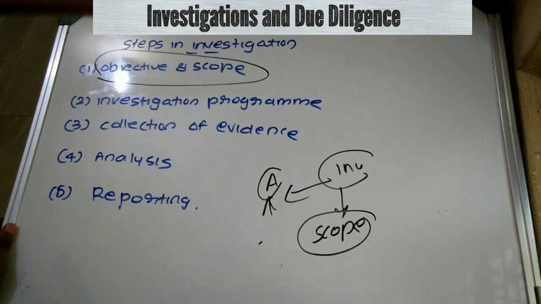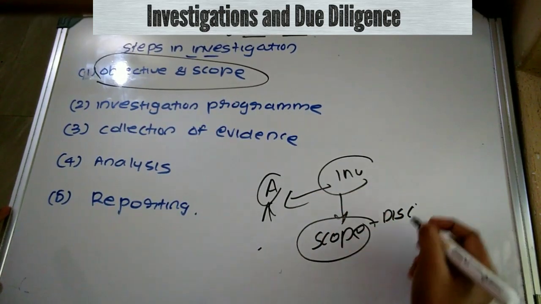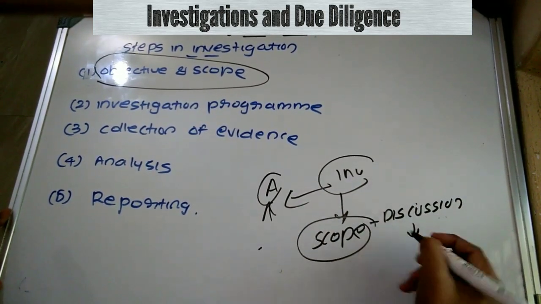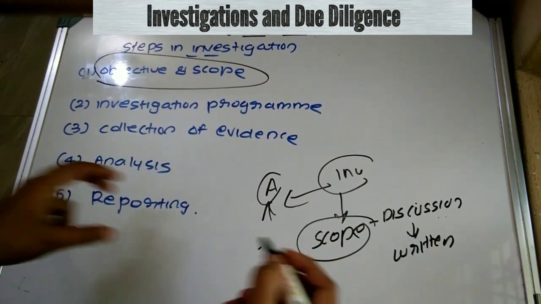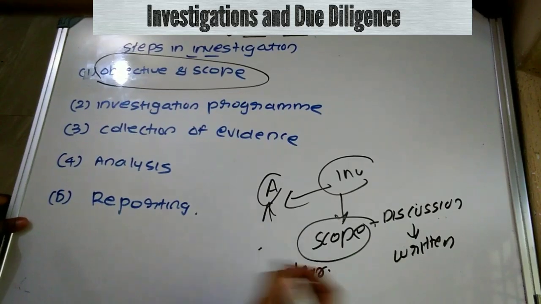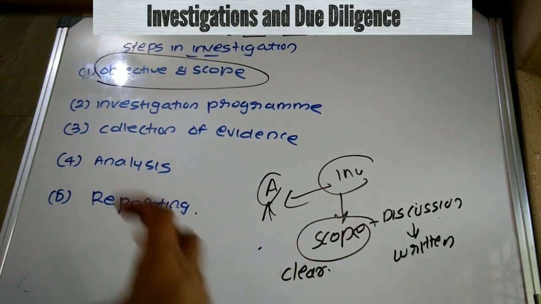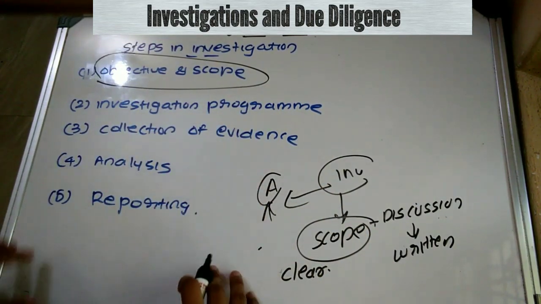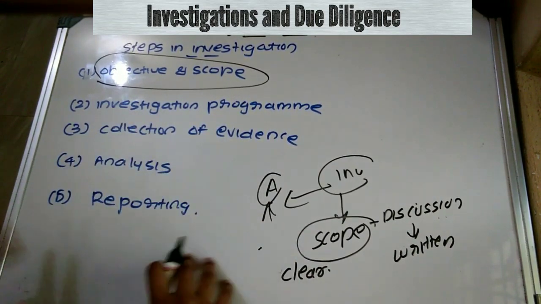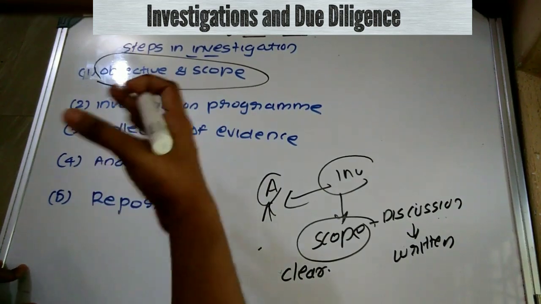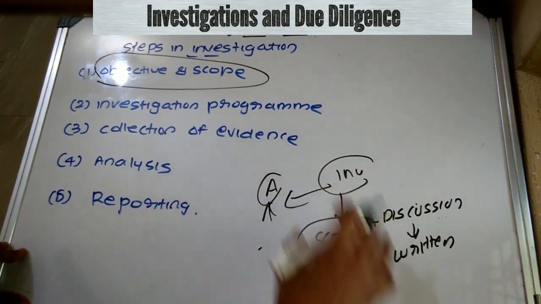These can be determined by having a discussion with the concerned persons or concerned parties. They have to determine these objectives and scope in written form. The objective and scope have to be clear. Plus they should also determine the time period up to which they can conduct the investigation, or the time period in which they have to submit the investigating report. So first of all, they have to determine objective and scope by discussion with the concerned parties.